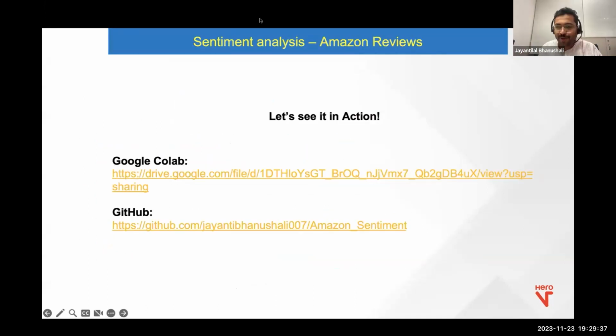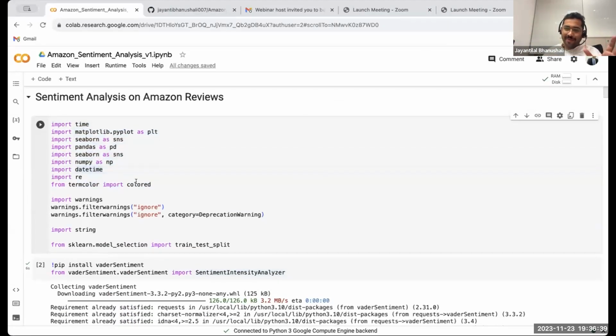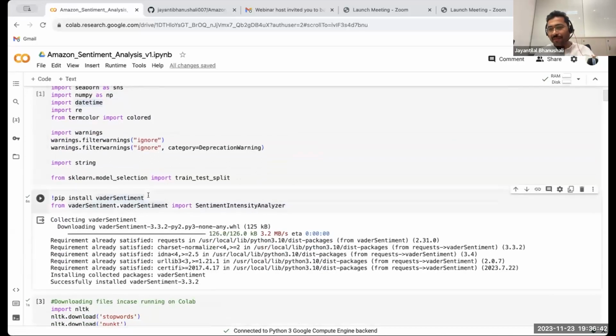Okay, so I was talking about these packages. The first thing that we do is import the necessary libraries. Libraries are what good people make open source, and you use them as a library. So in order to use somebody else's good work and build upon it, we have to import that, right? So we call it a library. Vader is the algorithm that we'll be using, which has lexicons and scores mapped to them. So happy will have +5, very happy will have +10, right? Exotic will have +7, and so on. So there's a score associated with each term or each word or each lexicon.